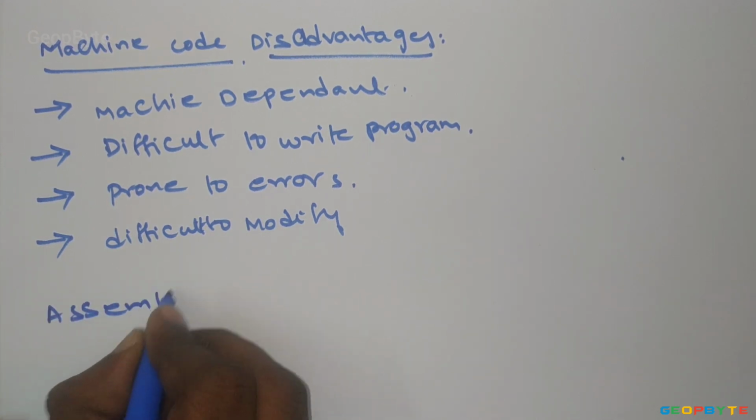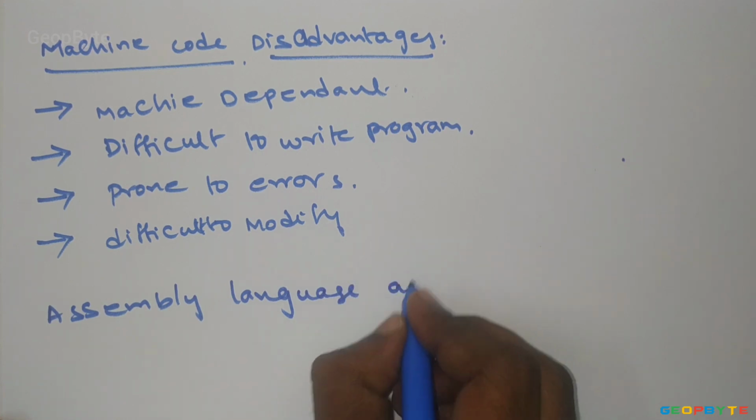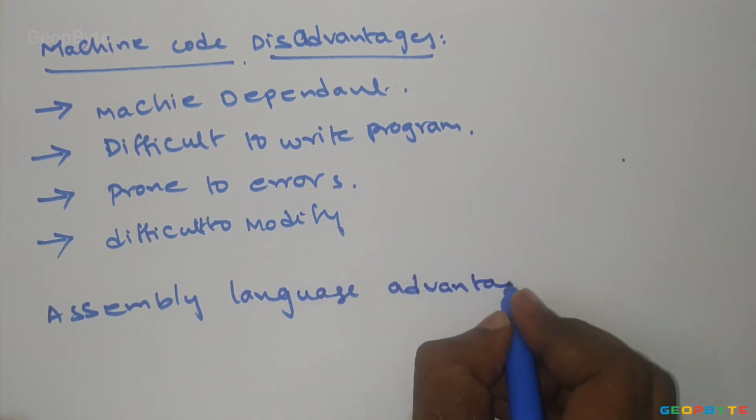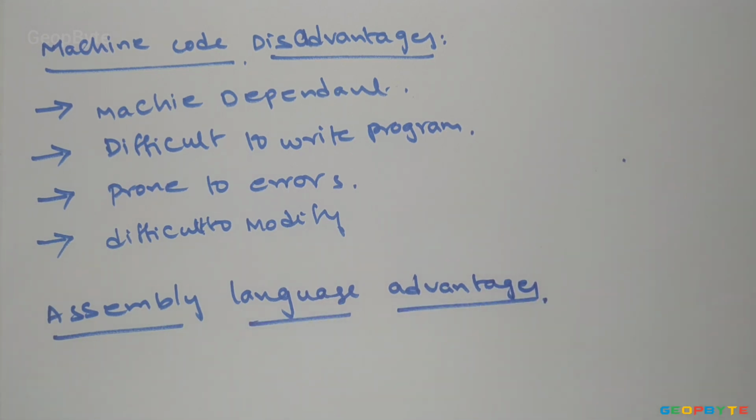Assembly language advantages. It is easy to understand and use.